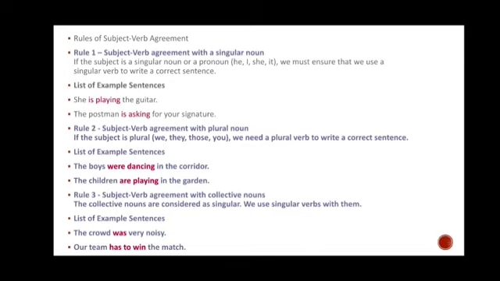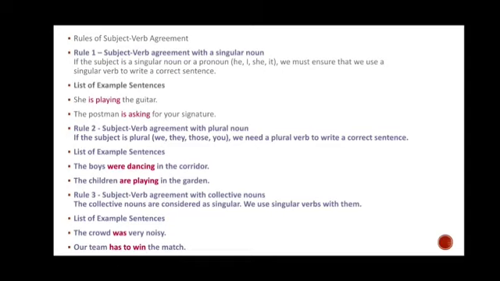Okay. Now we will discuss the rules of subject verb agreement. Now see what subject verb agreement is. Subject verb agreement with a singular noun. If the subject is a singular noun, or you can say a pronoun, for example he, I, she, it, we must ensure that we use a singular verb to write a correct sentence.